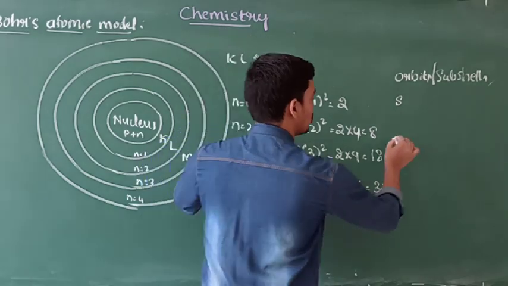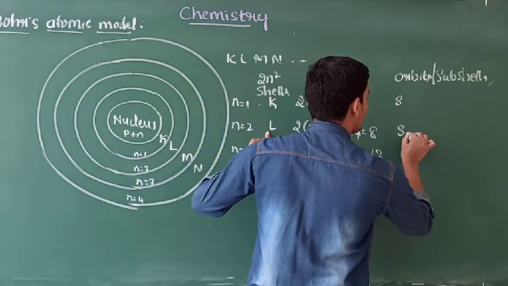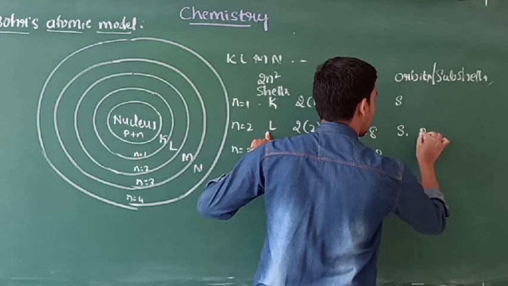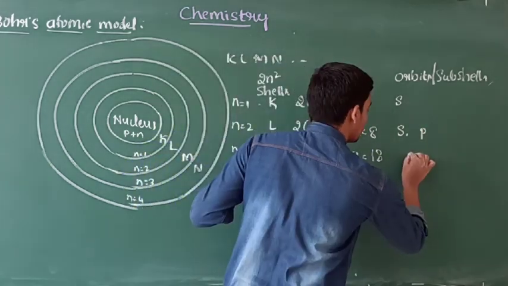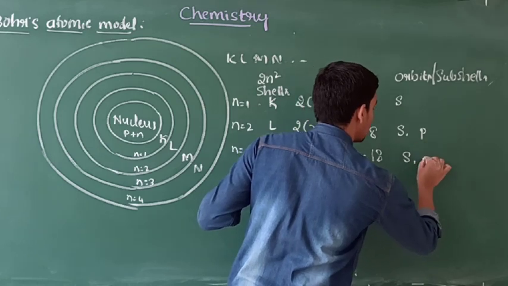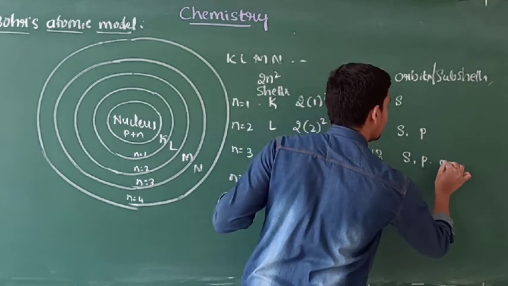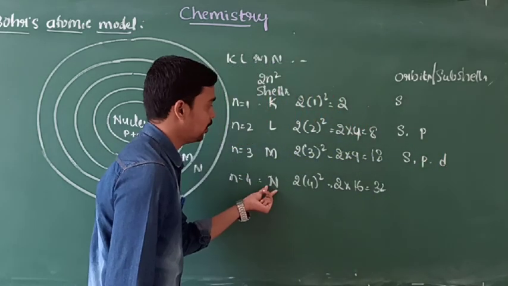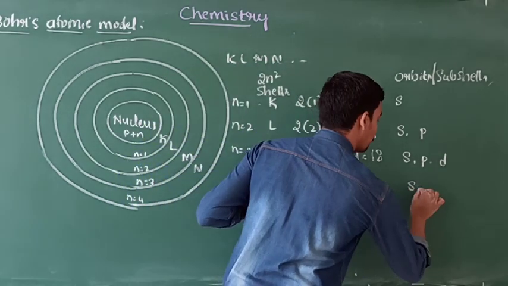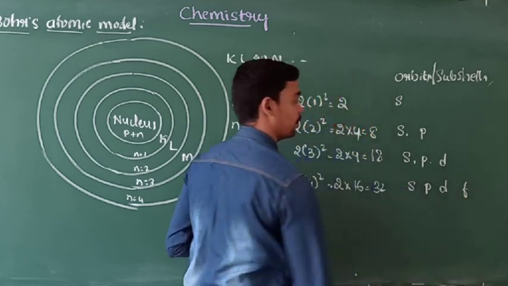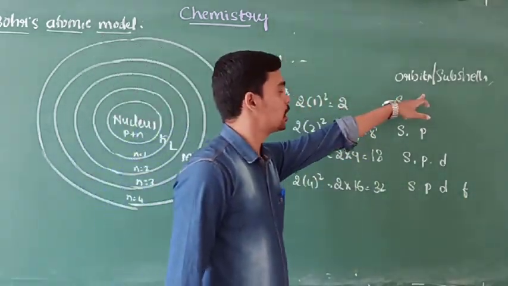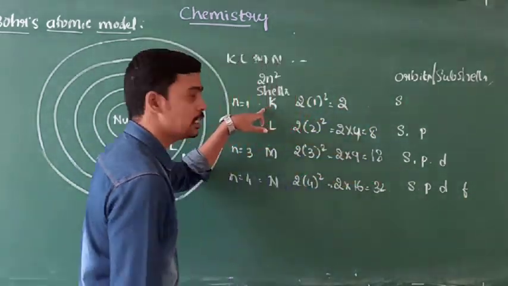And L shell has 2 orbits or 2 subshells, that is s and p. And M has 3 subshells, that is s, p, d. And N has 4 subshells, that is s, p, d and f. Okay, these are the subshells or orbits related to the shells.